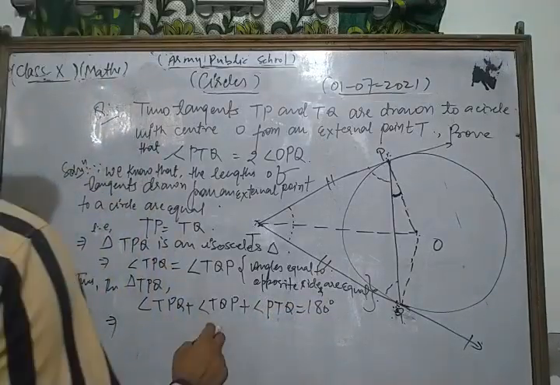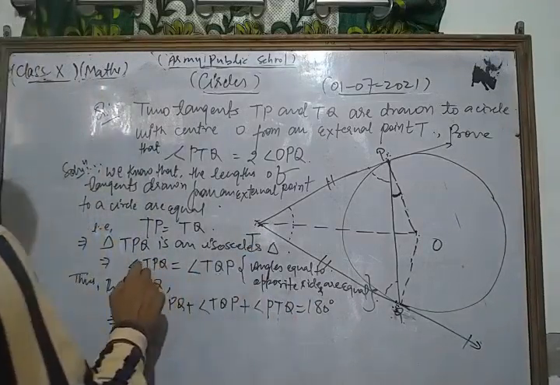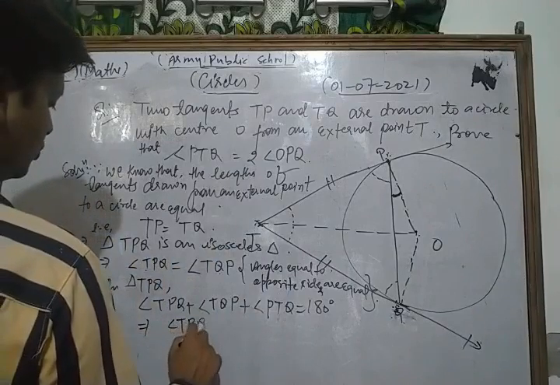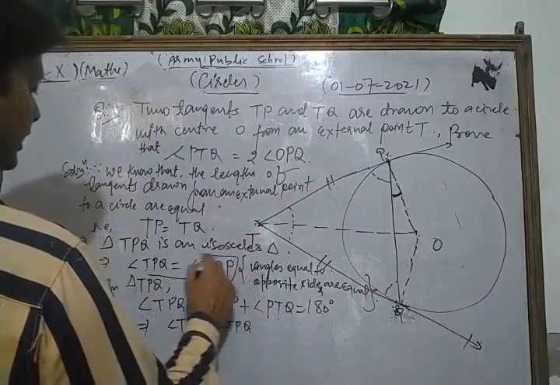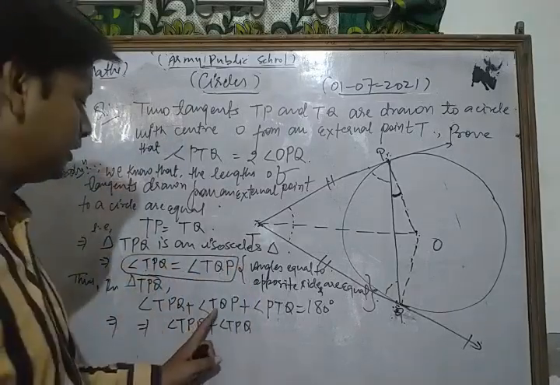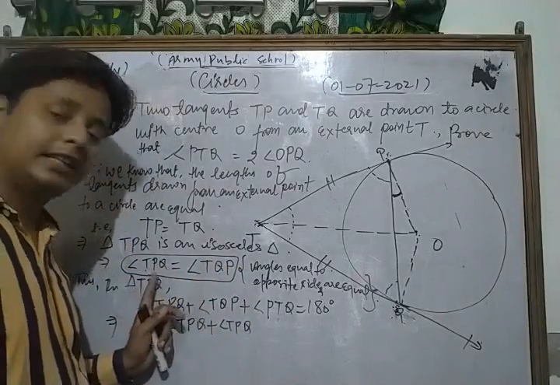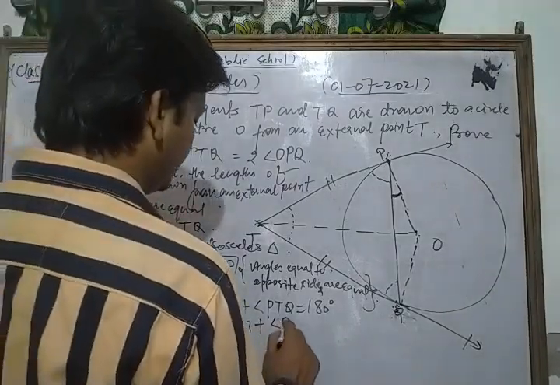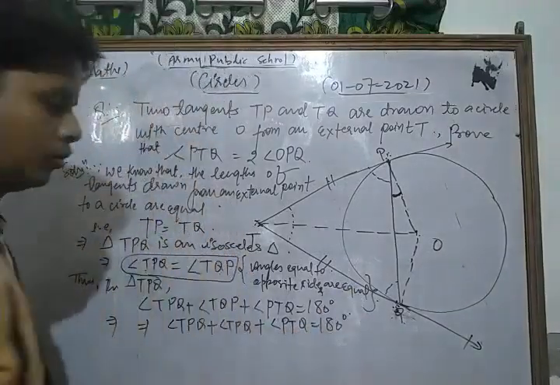Now we put angle TQP as angle TPQ using that relation. So we have angle TPQ plus angle TPQ plus angle PTQ is equal to 180 degrees.